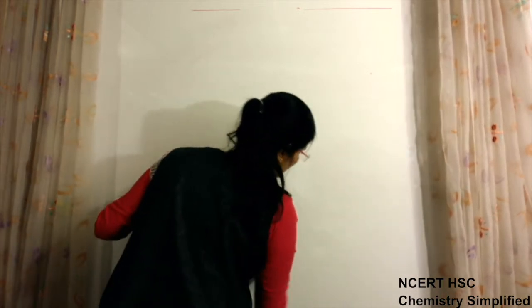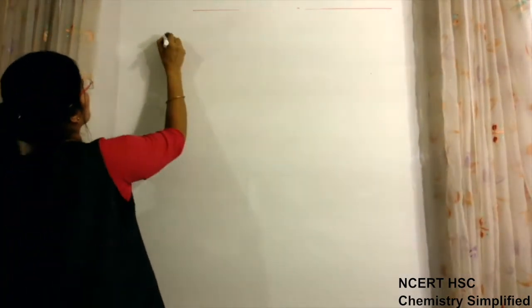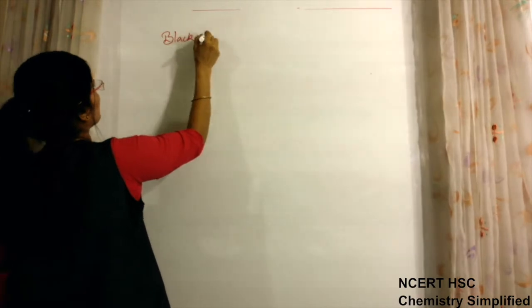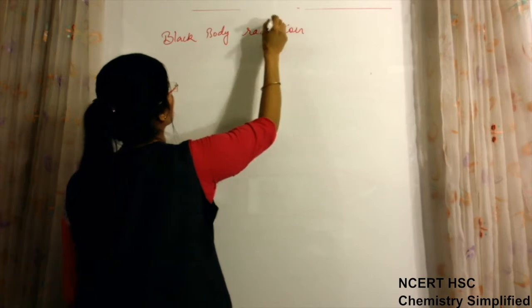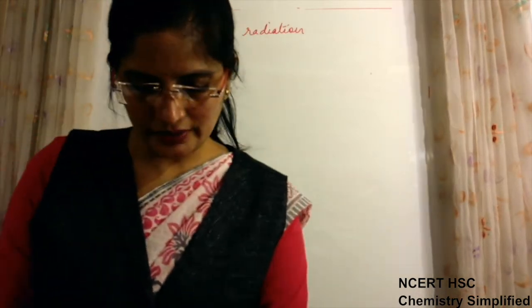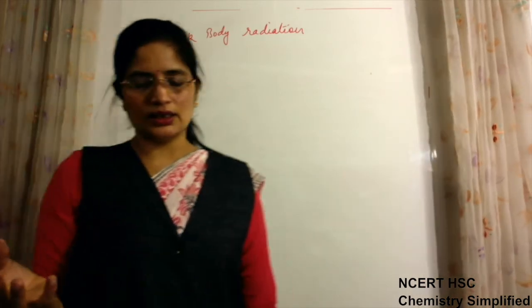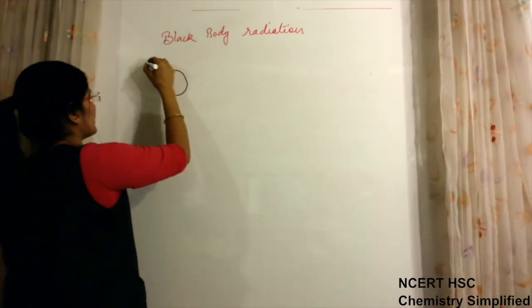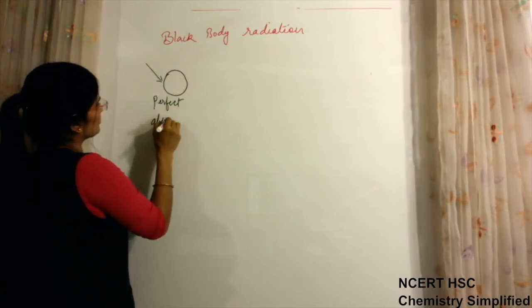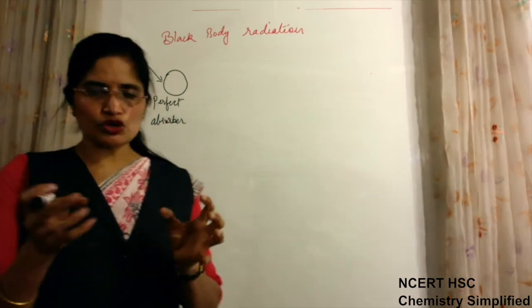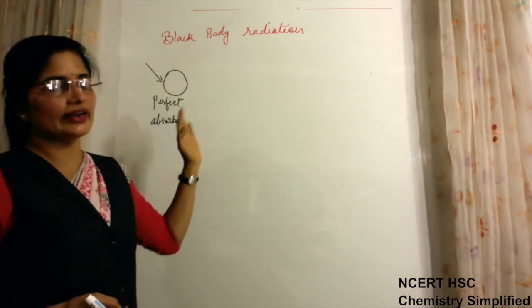First we will take black body radiation. What is black body radiation? A black body is a black object, any black object. A black object is a perfect absorber. It absorbs all the light falling on it, and a black body is also a perfect radiator.